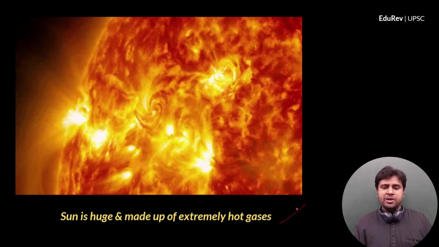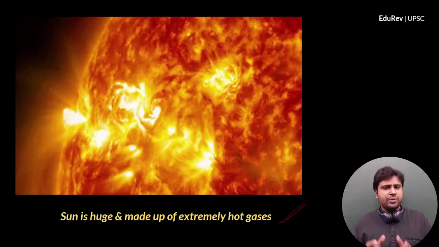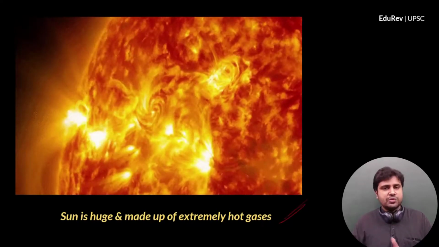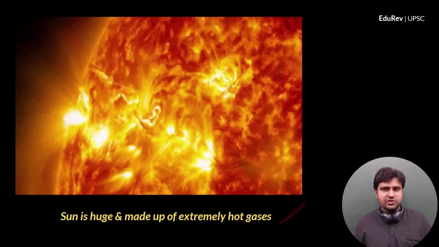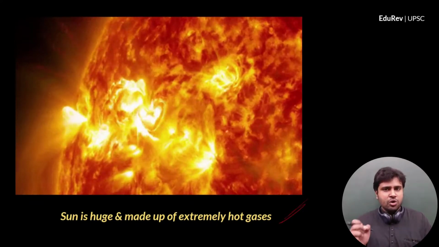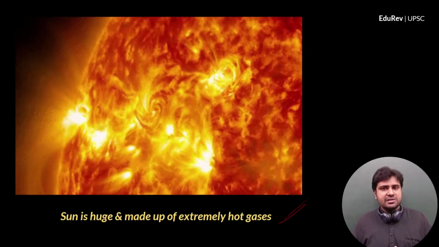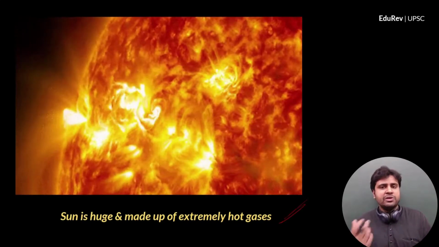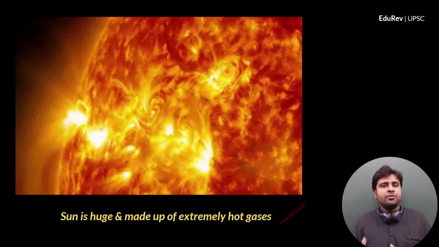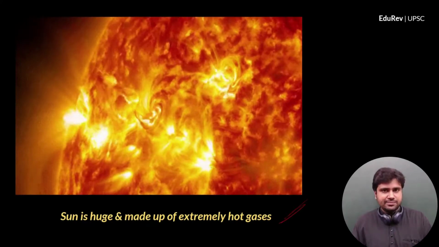The sun is very huge, and it is made up of extremely hot gases. So that is the difference between stars and planets actually. Planets are very small compared to stars, and stars are very huge. They produce their own heat and light, and they are made up of extremely hot gases.